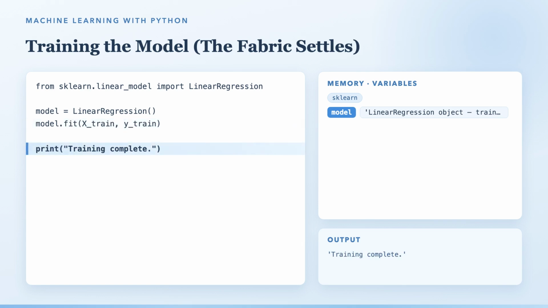This is the moment of learning. All 400 training rows flow in, and every nudge we just watched by hand happens here, thousands of times, in under a second. When the print says training complete, the weights have settled, and our model is ready.